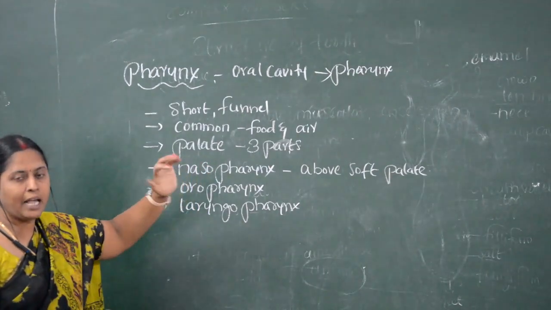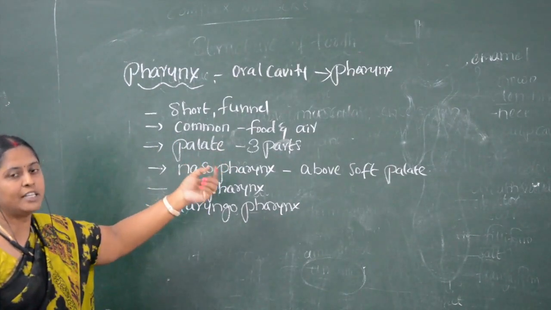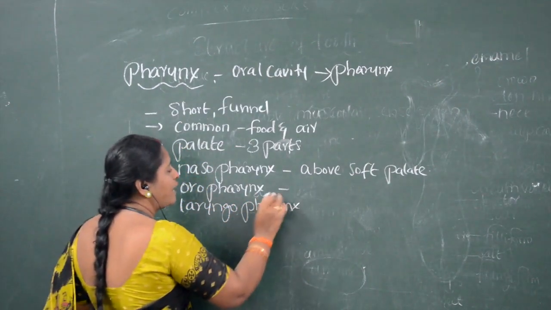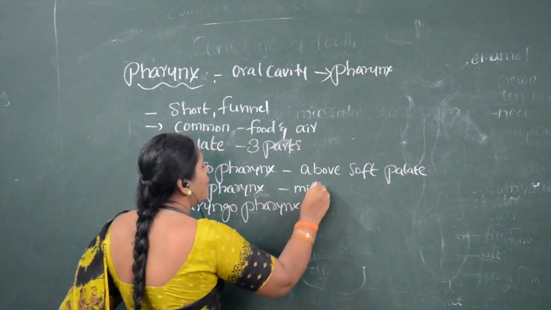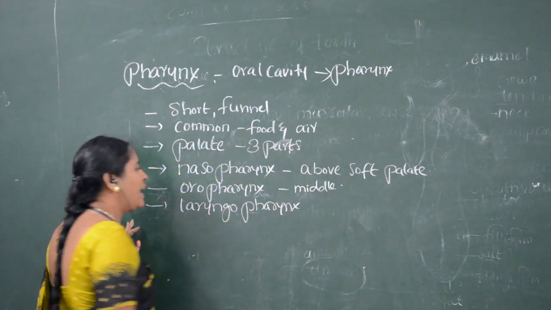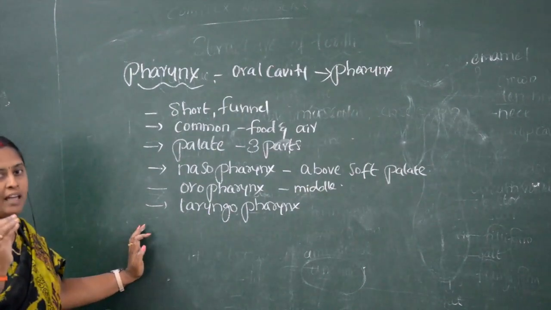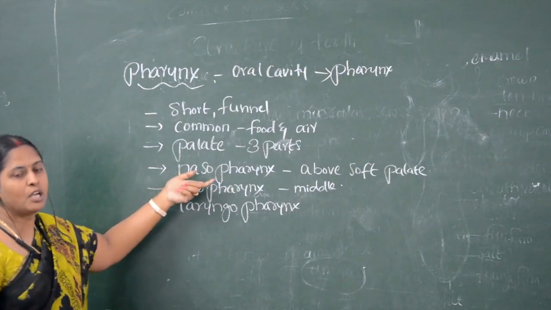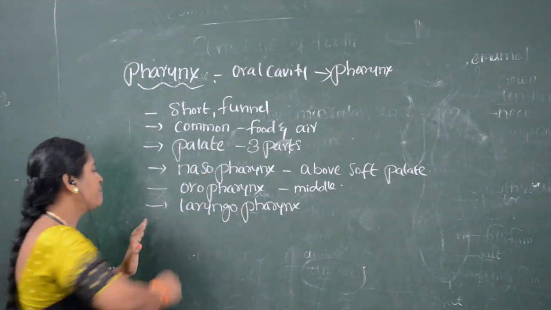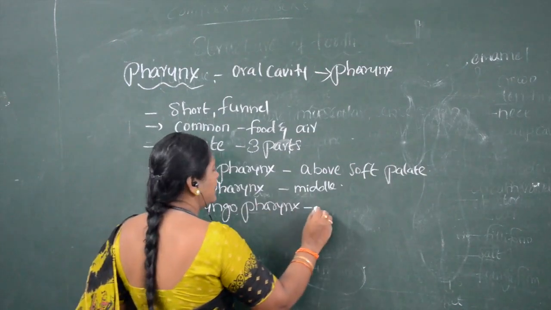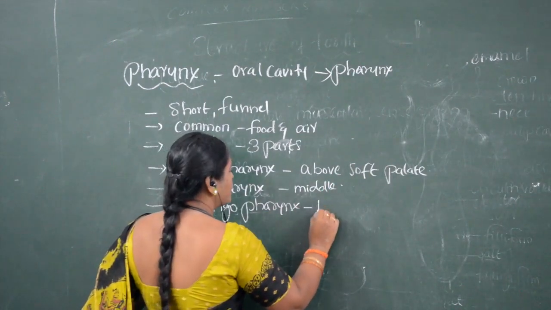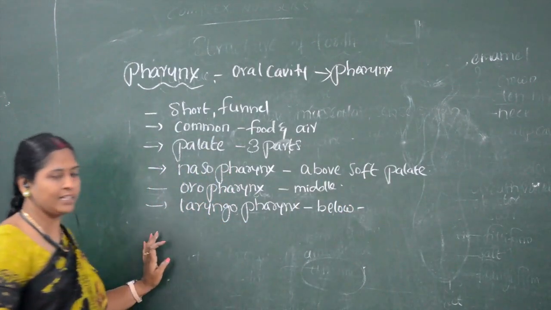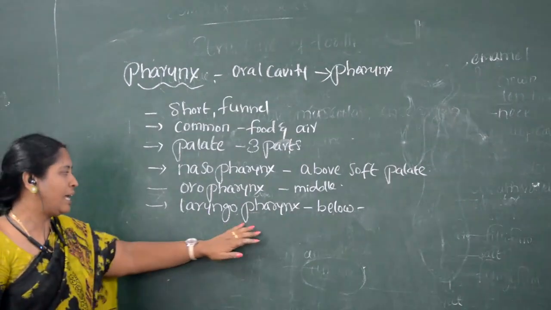Nasopharynx is above the soft palate. The middle part of the pharynx is called oropharynx. The last part, below the soft palate, is called laryngopharynx.